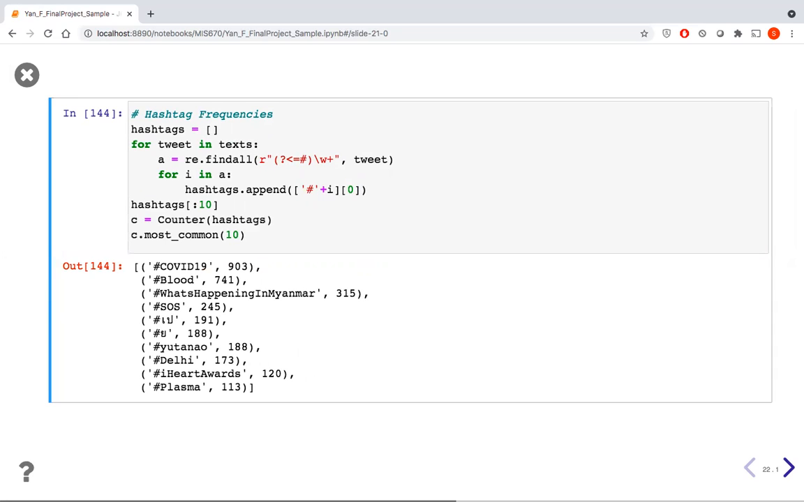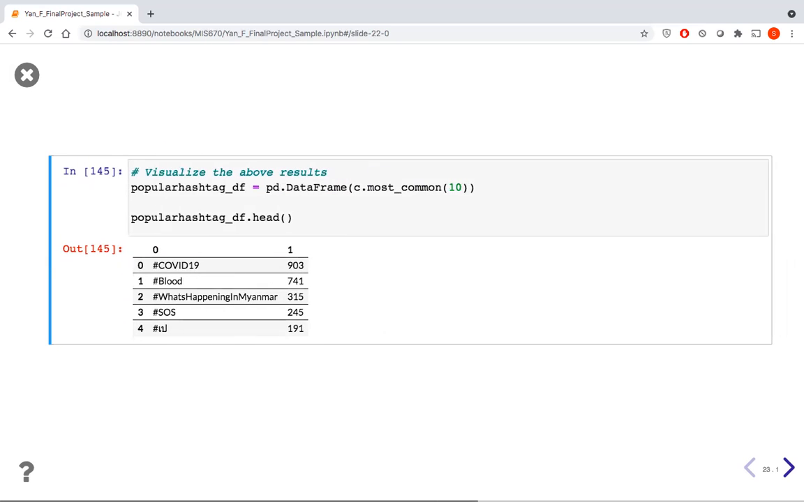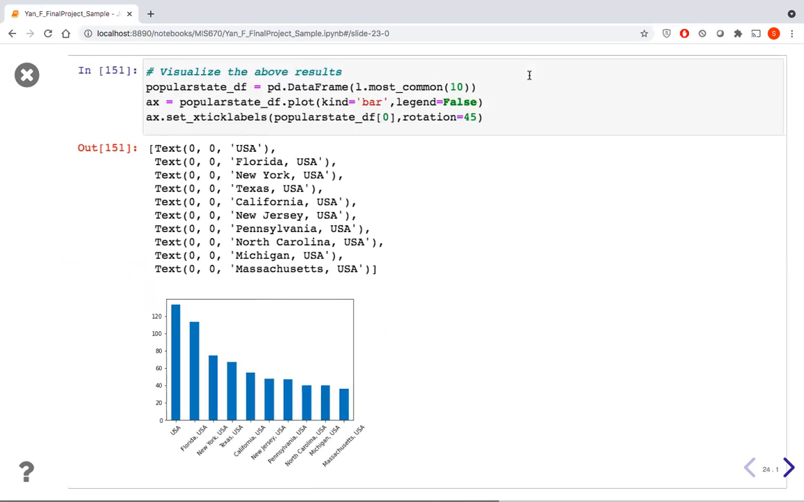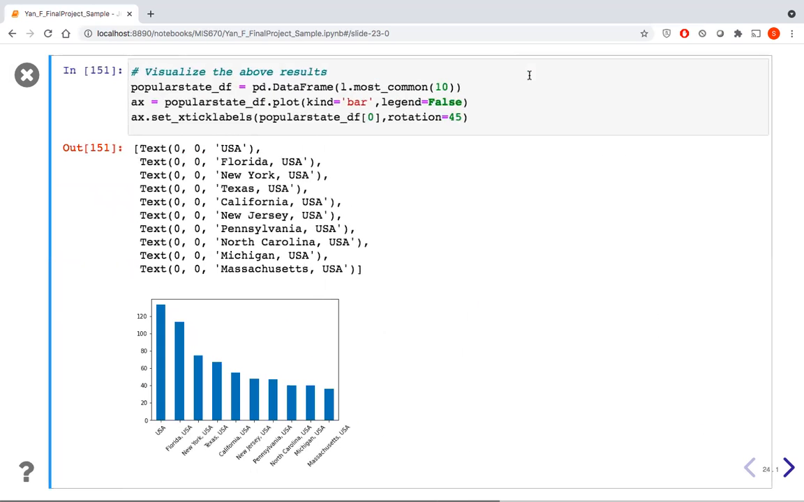It is observed that the most popular hashtag people use in their tweet about disaster and emergency are COVID, blood, and SOS. If we look at US state level to see where the users are most active in posting this type of tweets, we can see states such as Florida, New York, and Texas.